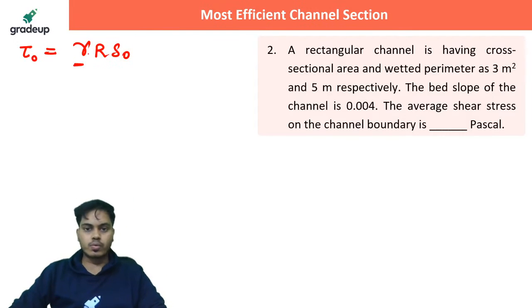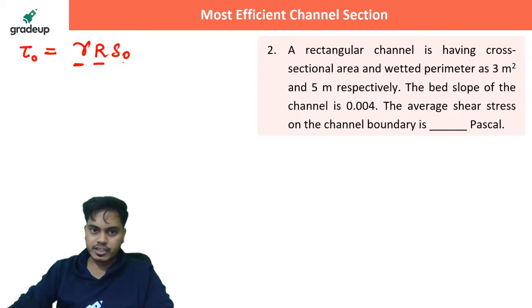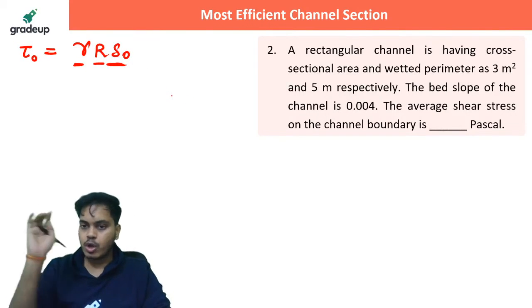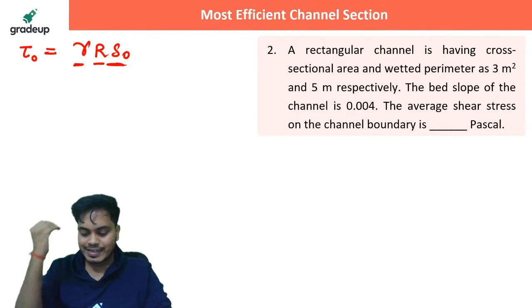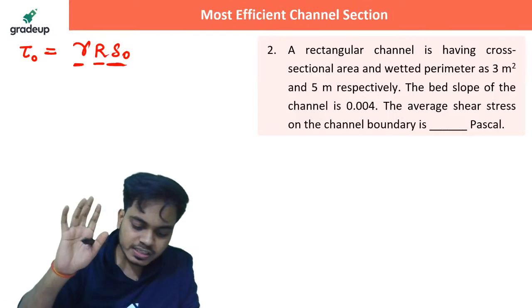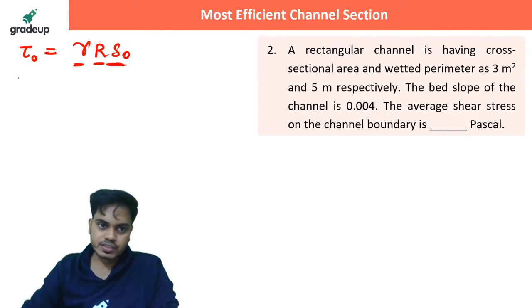Gamma, you know what is gamma, rho g, right? R is the ratio of wetted area by wetted perimeter. S naught is the bed slope. You have everything given in the question. All you have to do is put the values and get the answer. Let's see again who will give me the first answer.